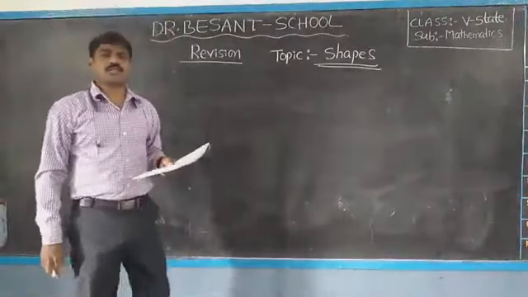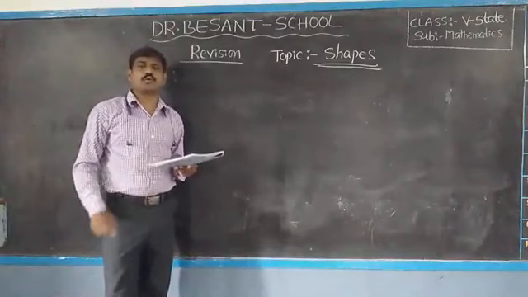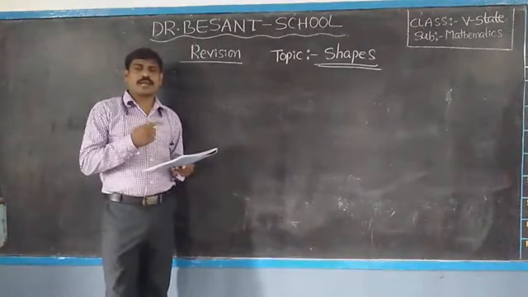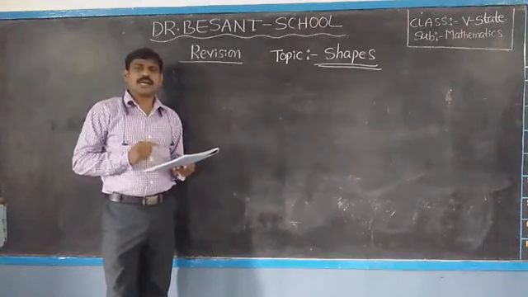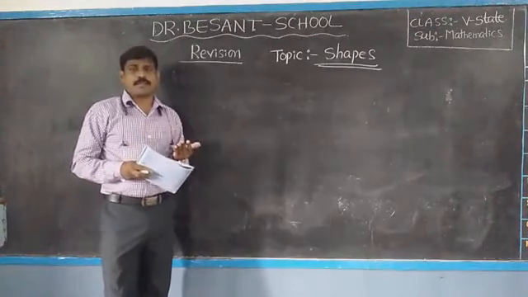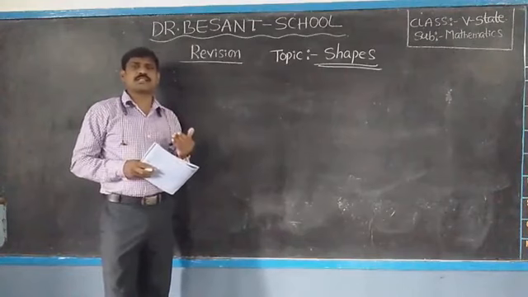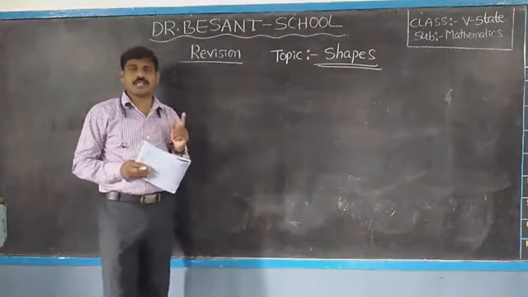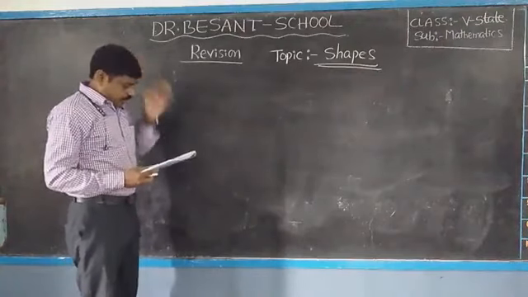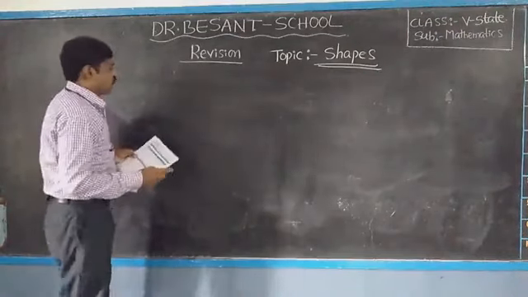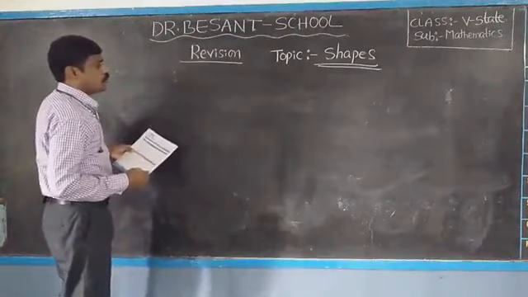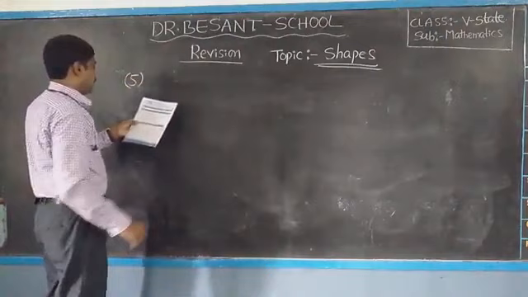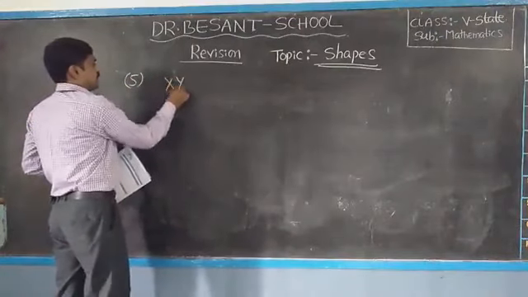See, in the multiple choice questions, options will be given. You have to choose which option is correct. But I am not telling options. Why? Because it will take more time. Directly, which is the correct answer? That correct answer only I will explain. So please observe this one. Clear, children? Next, one more question. Up to 4 questions I have explained.